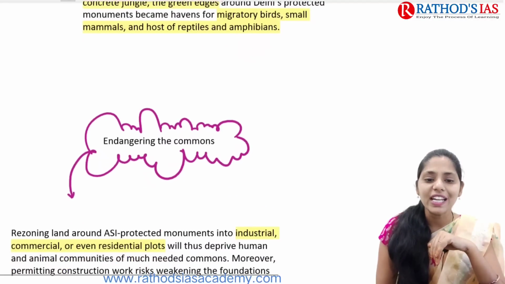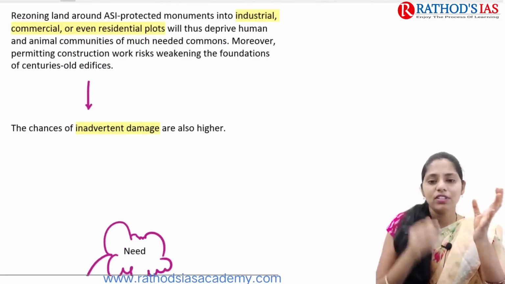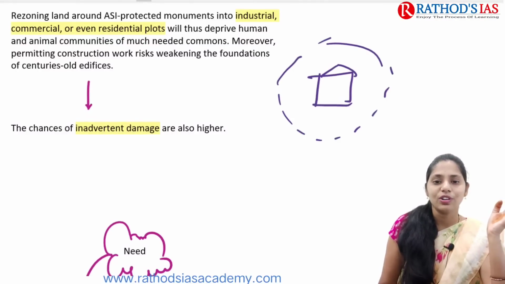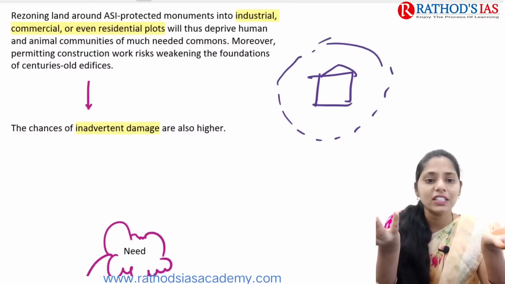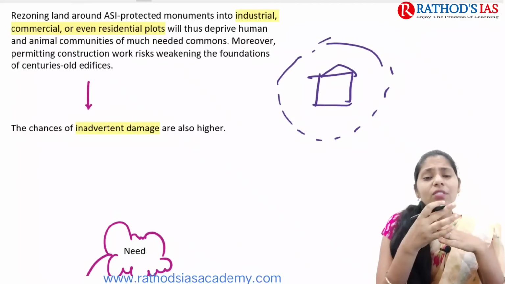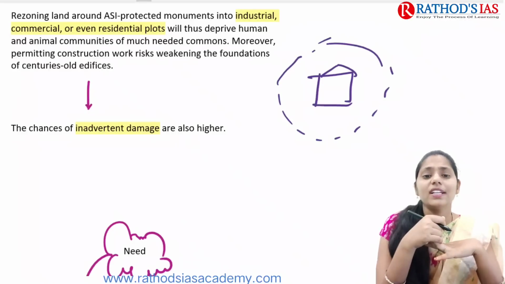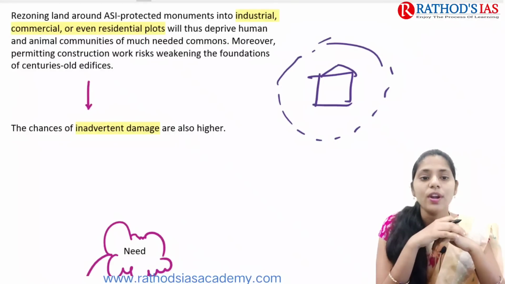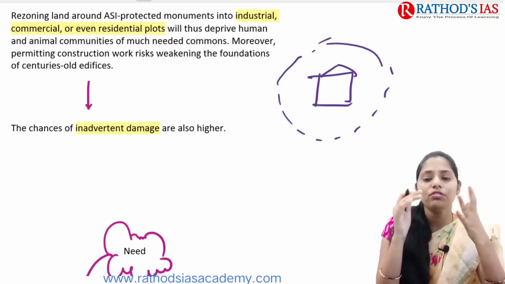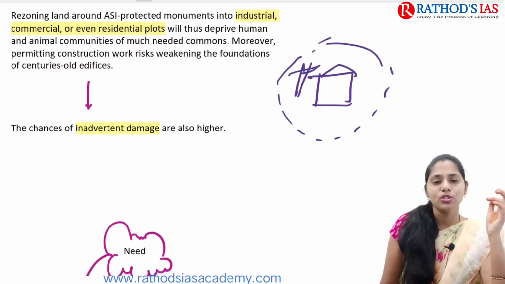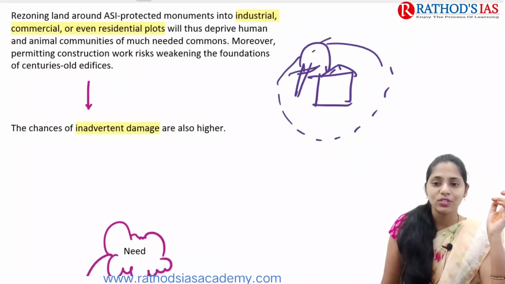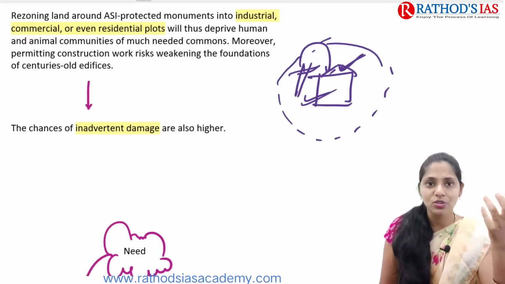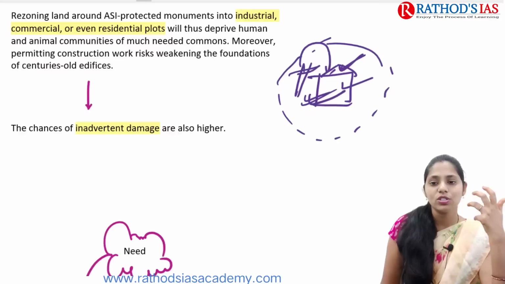If we are talking about endangering the commons, whenever a monument is present and we permit any developmental activities or construction, that will lead to weakening of the foundations of those centuries-old monuments, right? If we go for construction of an electric pole and it comes in contact with the monument, those monuments were already built centuries ago, so that will lead to harm.